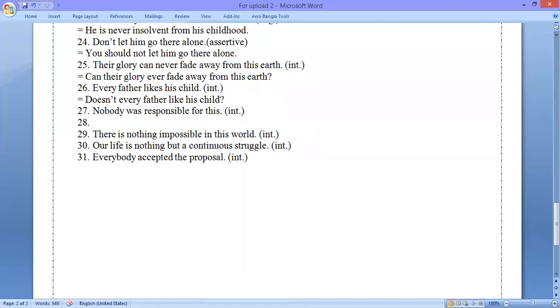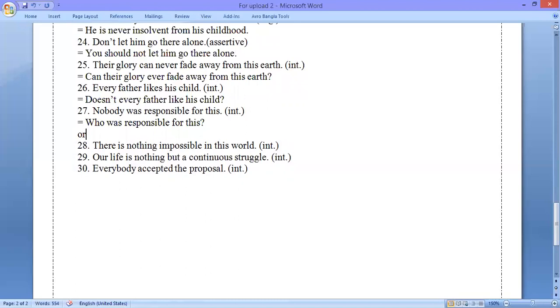This is question number 27. The question is, nobody was responsible for this. We can make this interrogative in two ways. So the first way is, who was responsible for this? Or was anybody responsible for this? So we can use any of those to answer for this question.